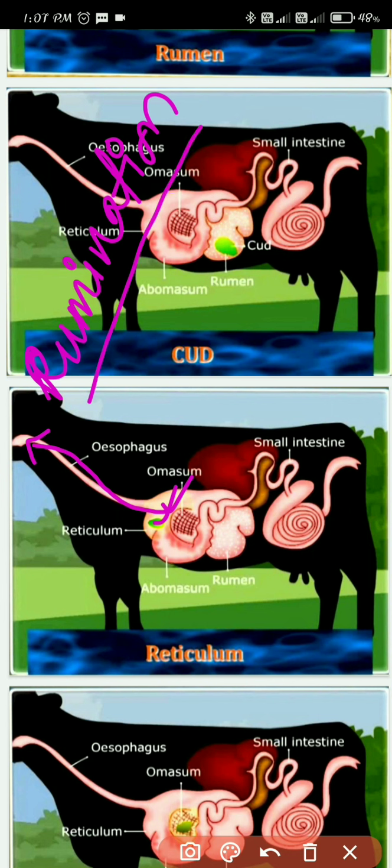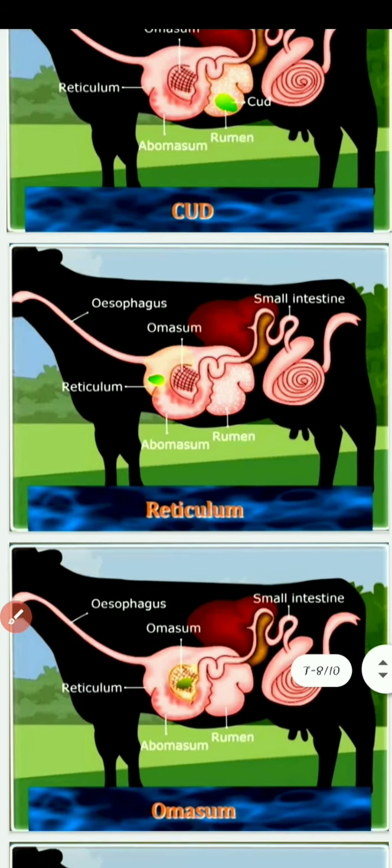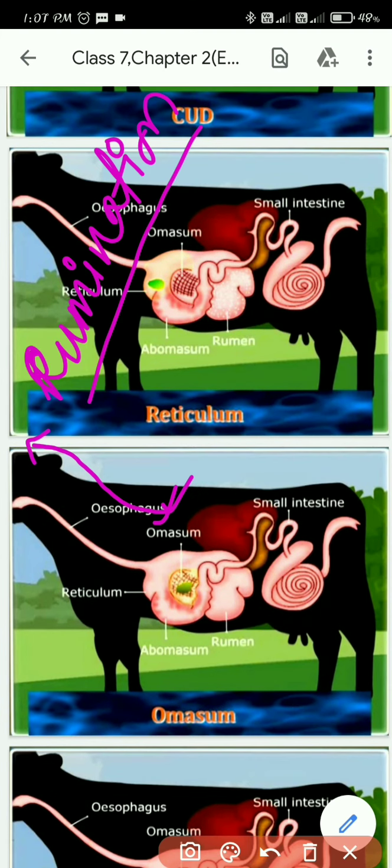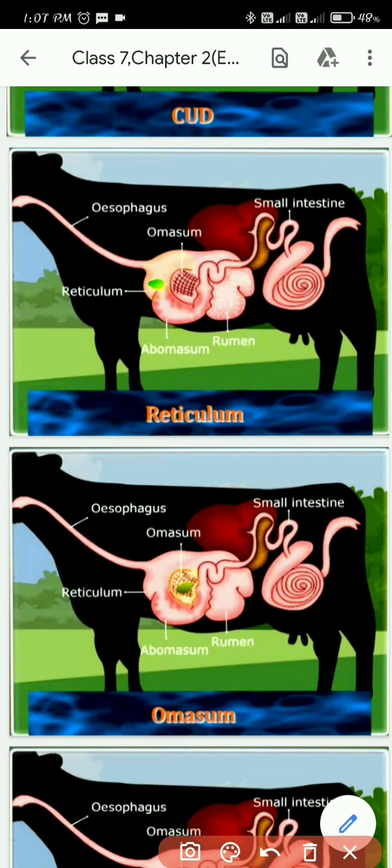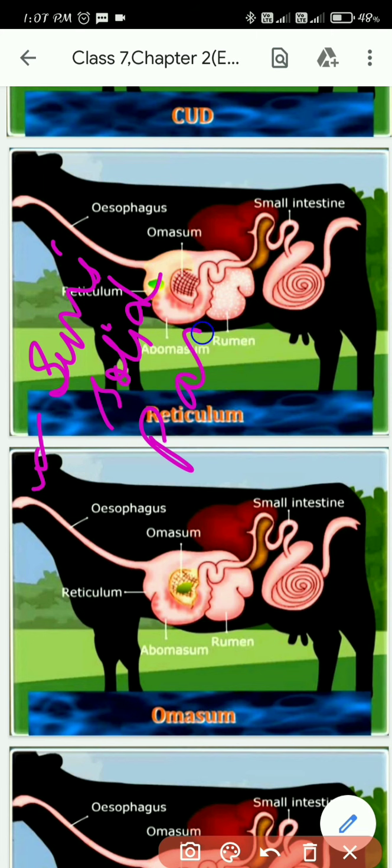Next, after rumination, what happens? The food is chewed nicely, mixed with saliva, and converted into a semi-solid paste. That means the food is now ground nicely.